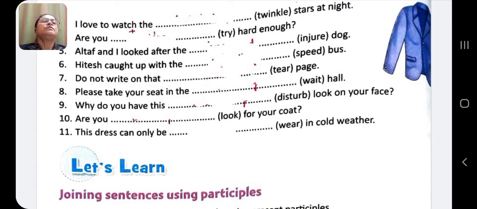Hitesh caught up with the speeding bus. Do not write on that torn page. Please take your seat in the waiting hall. Why do you have this disturbing look on your face? Are you looking for your coat? This dress can only be worn in cold weather.